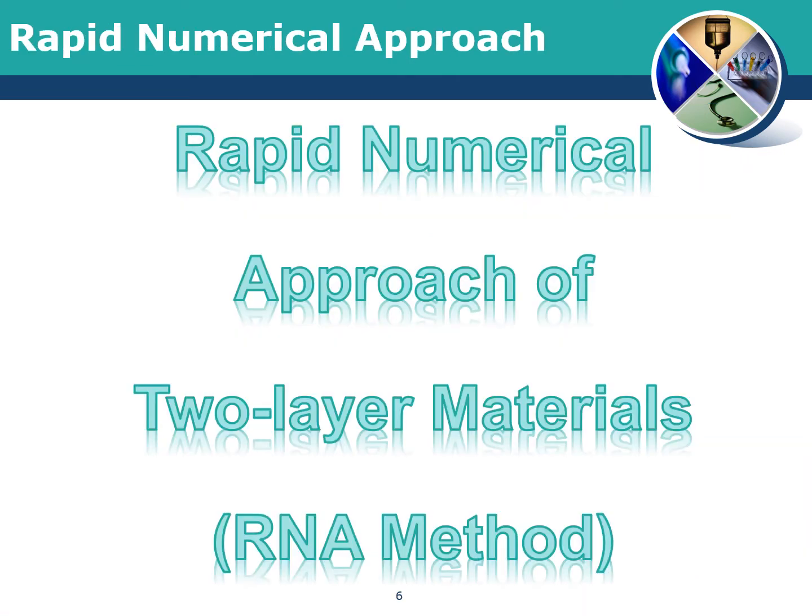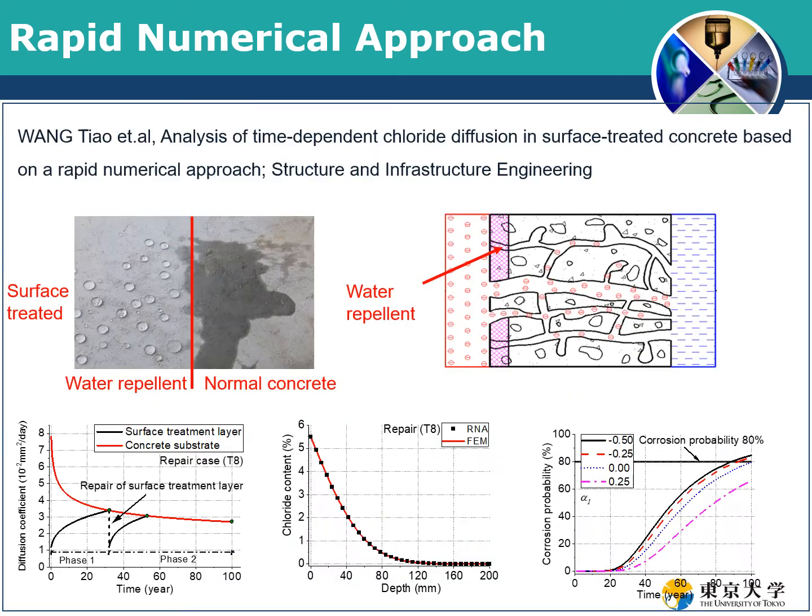Actually, we already developed a rapid numerical approach for the two-layer material chloride diffusion, and I already presented this paper. This paper was just accepted by the journal Structure and Infrastructure Engineering, and if you are interested, you can find the details in this paper. I suppose this paper will be online soon.